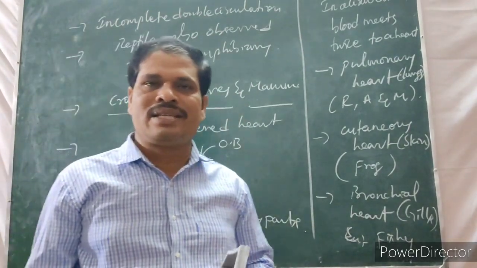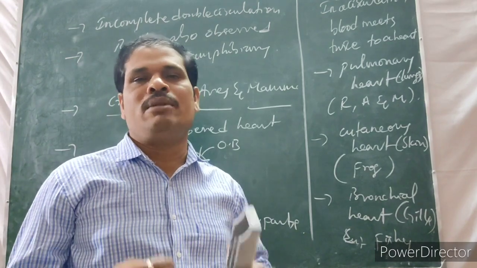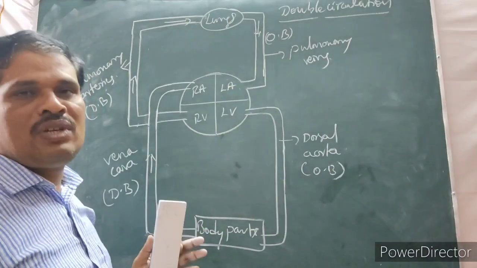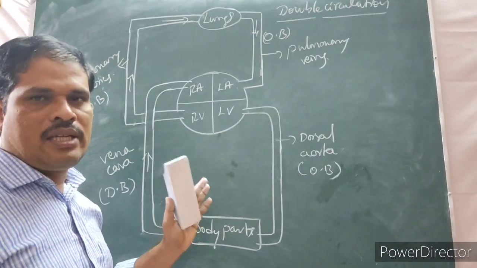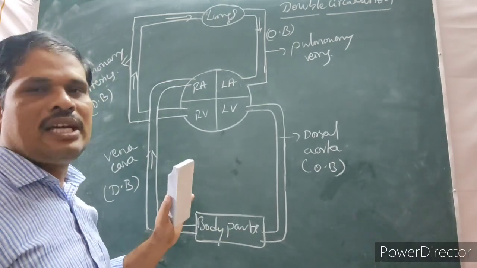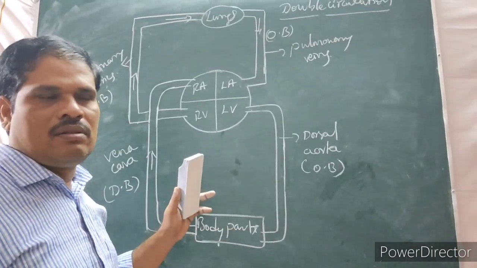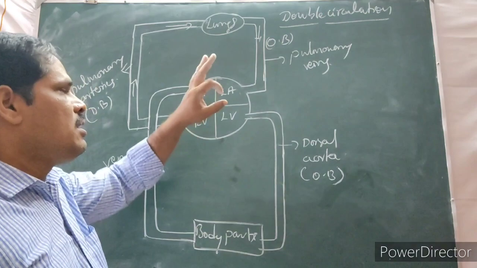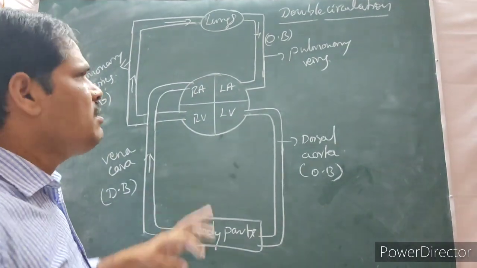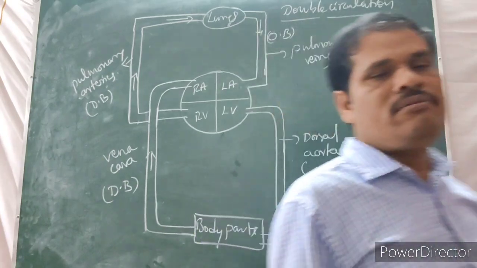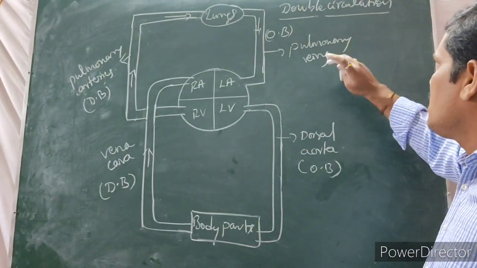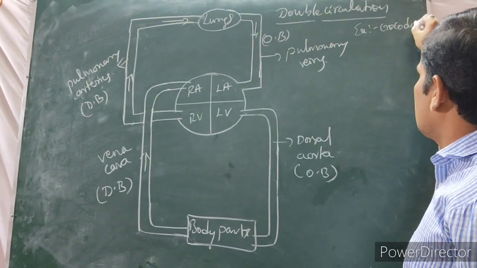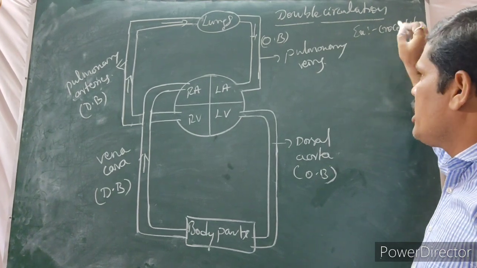Now we should understand the double circulation very clearly with the help of a diagram. Double circulation is observed in crocodiles. Reptiles have double circulation, but it is an incomplete double circulation. Among the reptiles, only crocodiles have a four-chambered heart with complete double circulation. This is the exceptional case.